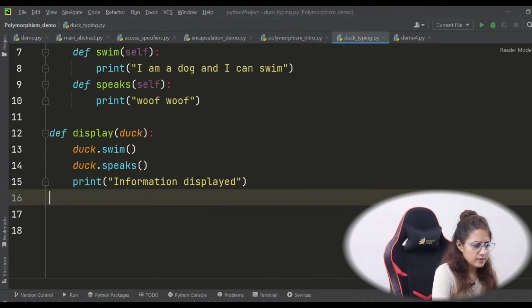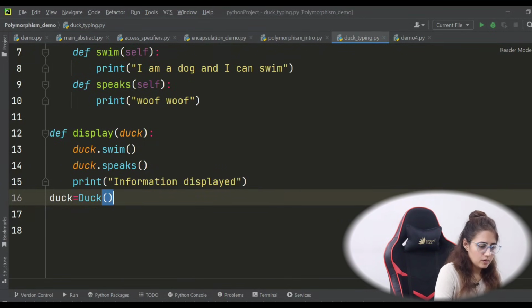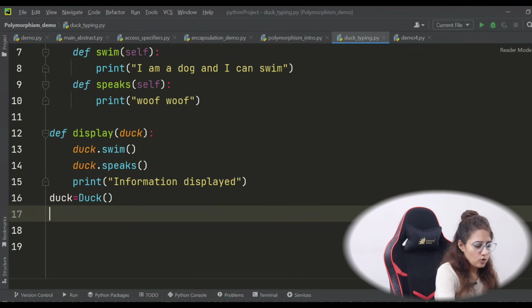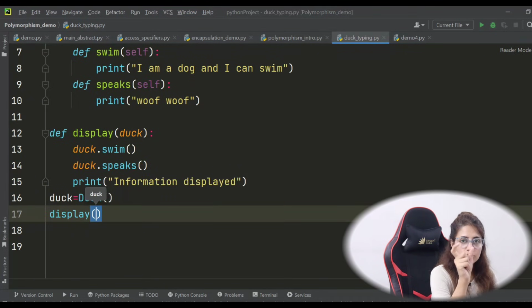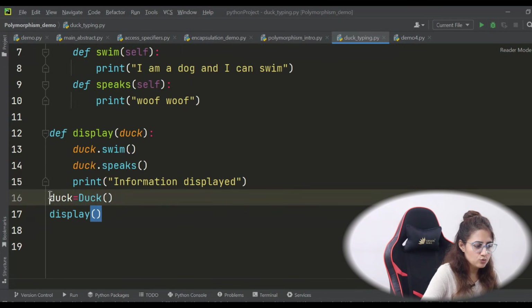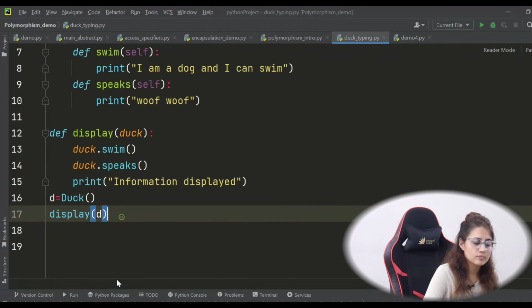So let's create an object of the Duck class first. The name of the class is capital D, Duck, and the name of the object I can take differently as well, suppose D. So I'm calling the function display, and I'm passing the object of Duck, just passing D here.